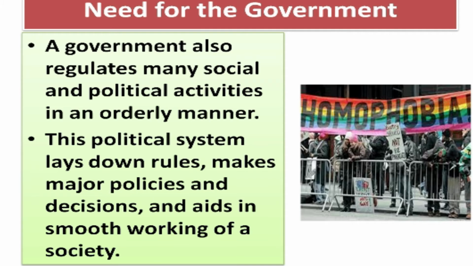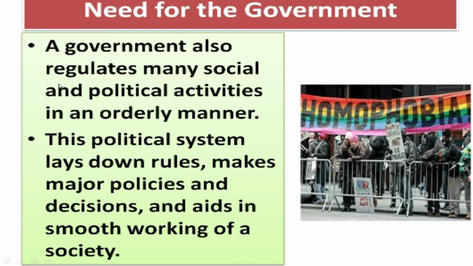The same situation is in our family also. We live in a family, and the head of the family gives commands over the family, and every family member follows the rules and regulations given by the head of the family. The same situation applies here.